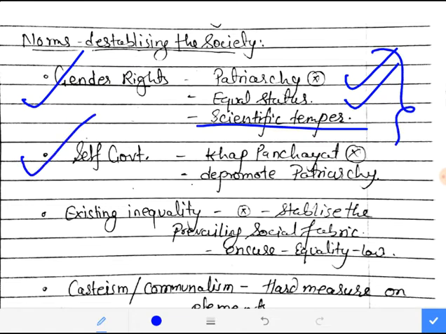Next is self government, in the sense that khap panchayats are also self government institutions which are running unauthorizedly in our country, right? They are also very much promoting patriarchy, so that needs to be depromoted. Next is existing inequality in our society, all right, which is further destabilizing the social fabric. So we just need to ensure that there must be equality under the purview of law.